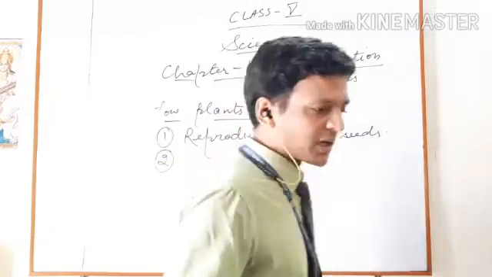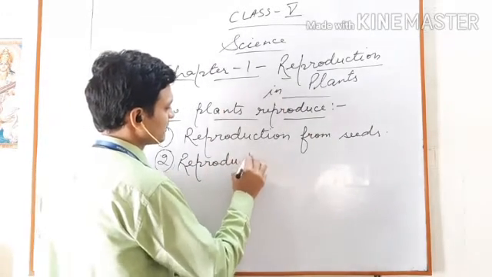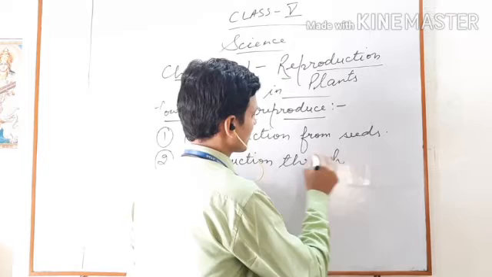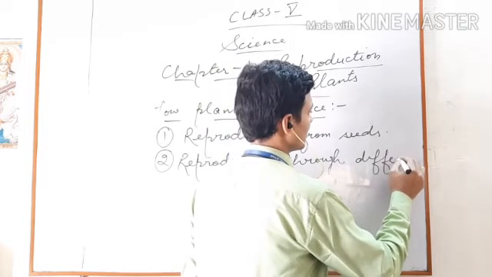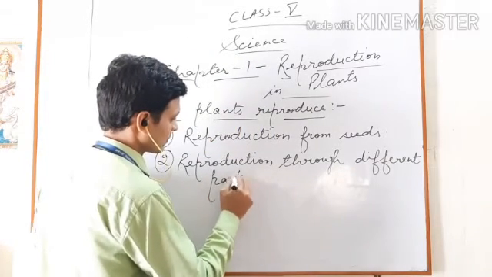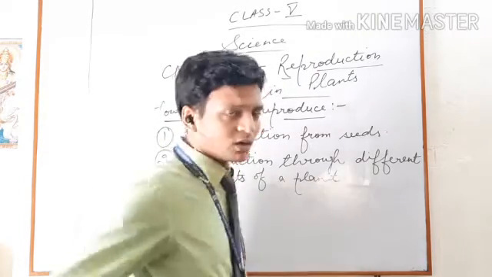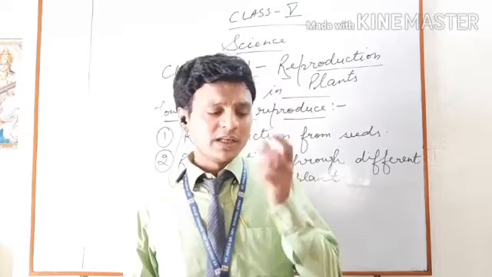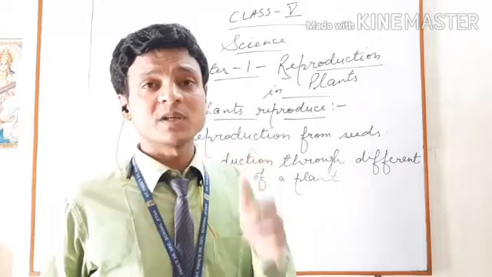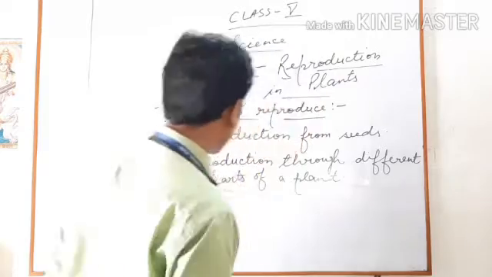And the second way is reproduction through different parts of a plant. You all know very well that plants have different parts: leaves, flowers, seeds, roots, stems, and a plant can reproduce through its parts.